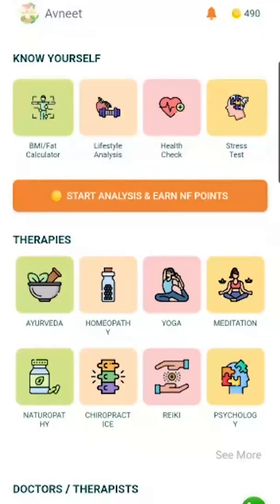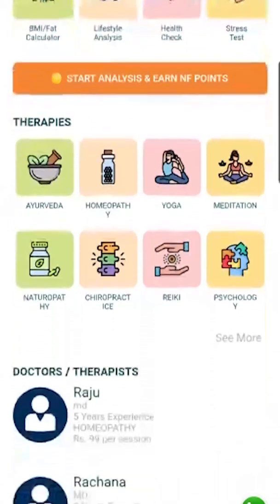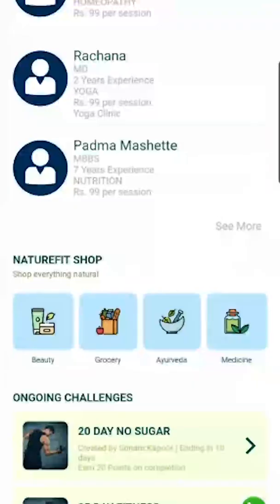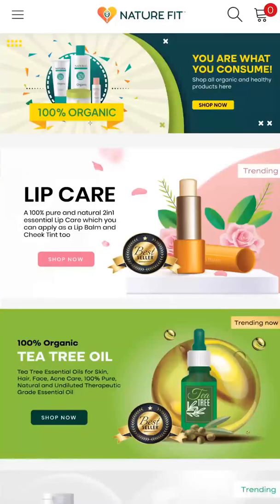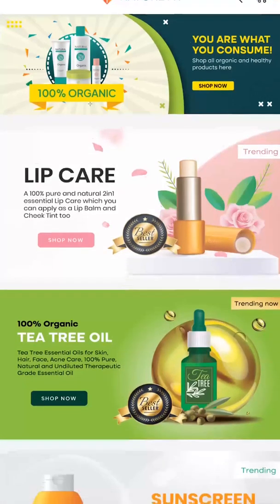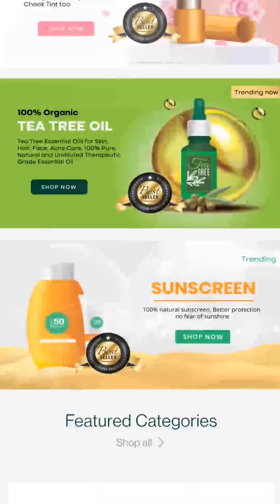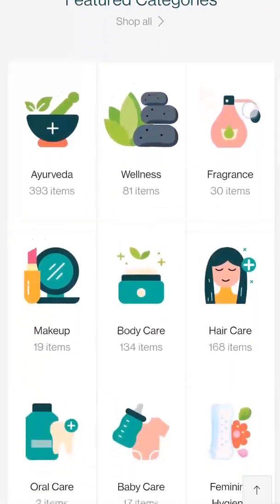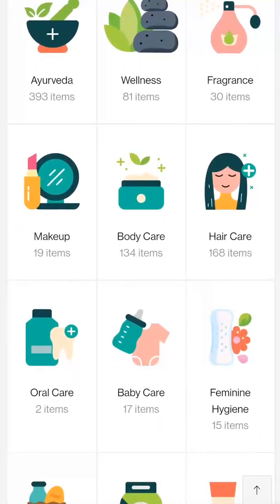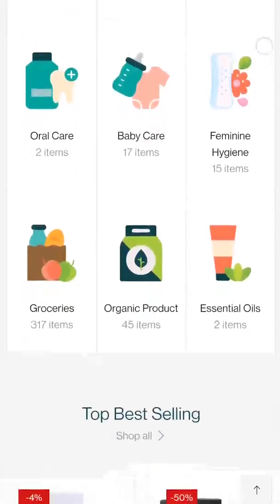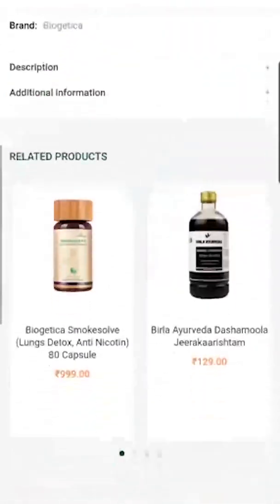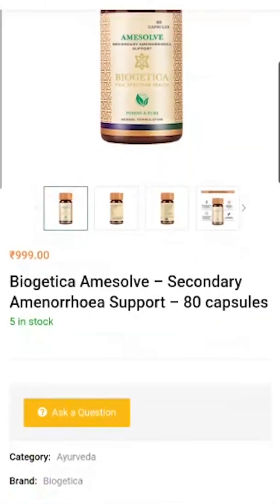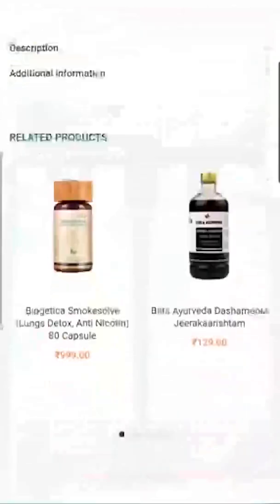Now we come back to the homepage and let us see what are the other features that we have. In case you want to buy any natural Ayurvedic or any organic product, so anything healthy which is natural and good for your body, you could actually go on to the Nature Fit shop. This is where we have all the brands, all the products. You could choose a particular category. You could browse the product. You could check the product details and you can buy any products. Also, the products your doctor or practitioner prescribes will be mostly available here.